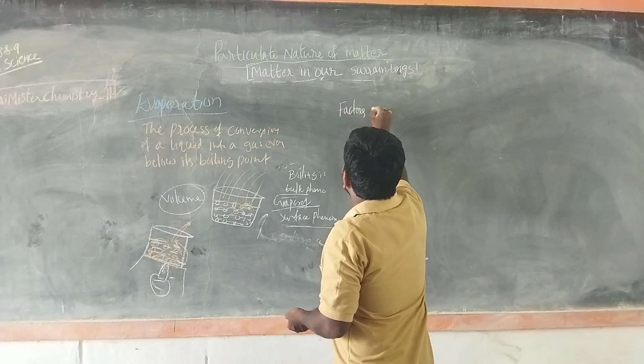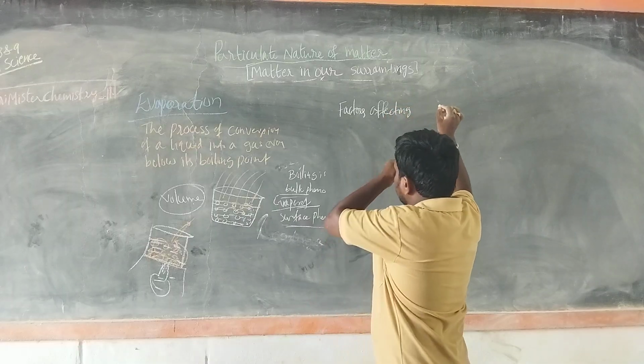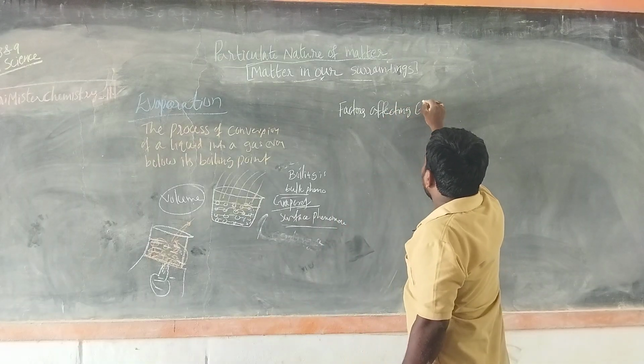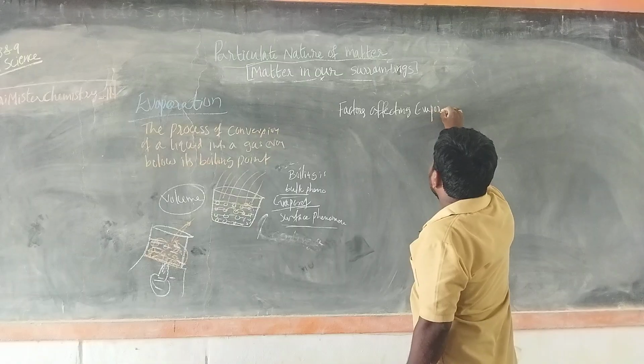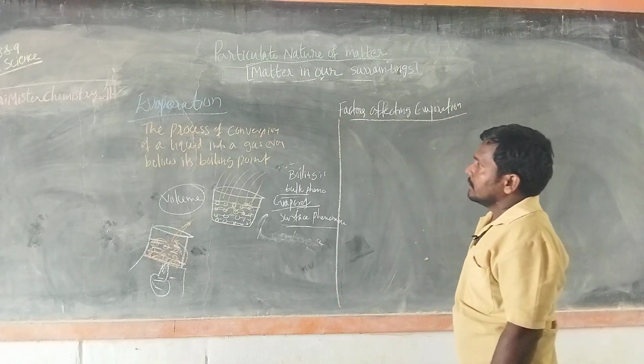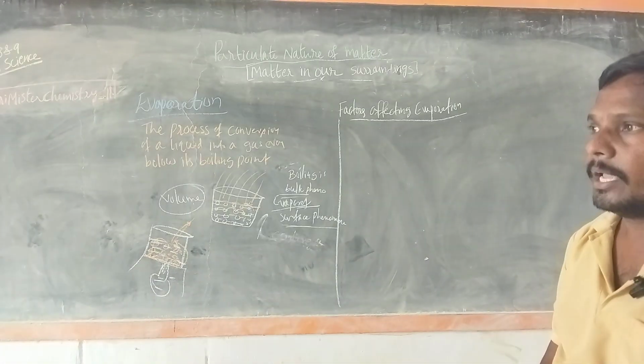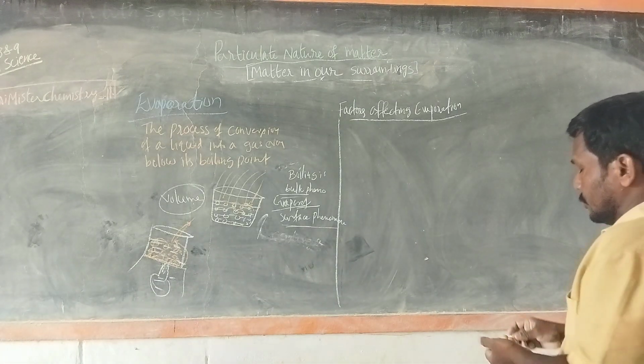Factors affecting evaporation. There are some factors that affect the rate of evaporation.